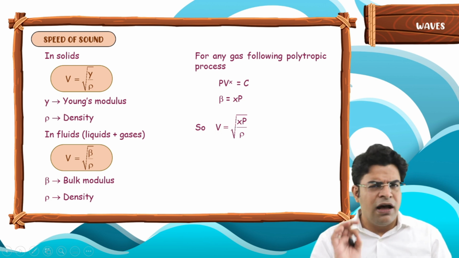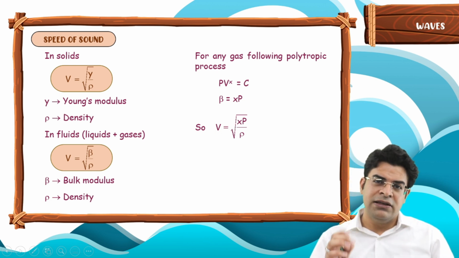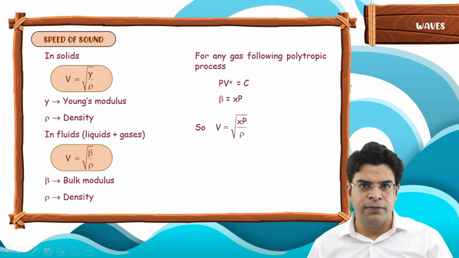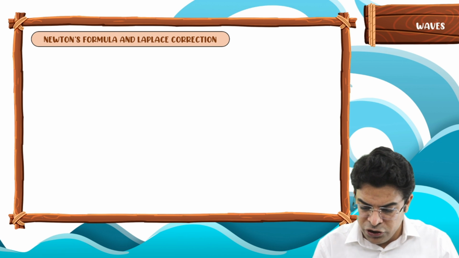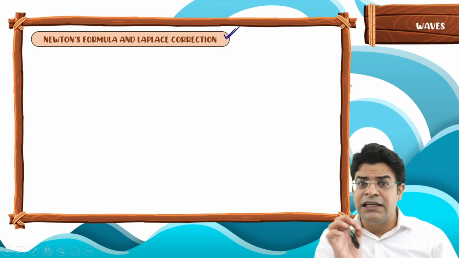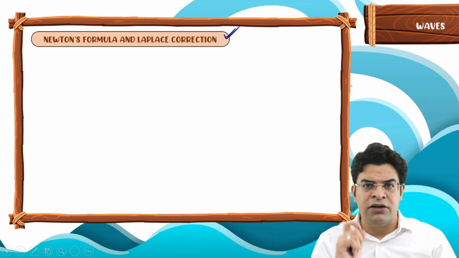In waves you have to memorize a lot of things, and this is a theoretical topic, but you will get marks for sure if you are good at theory. Without wasting time, let's move on. So Newton's formula and Laplace correction. What did Sir Isaac Newton propose and what correction was done by Laplace?